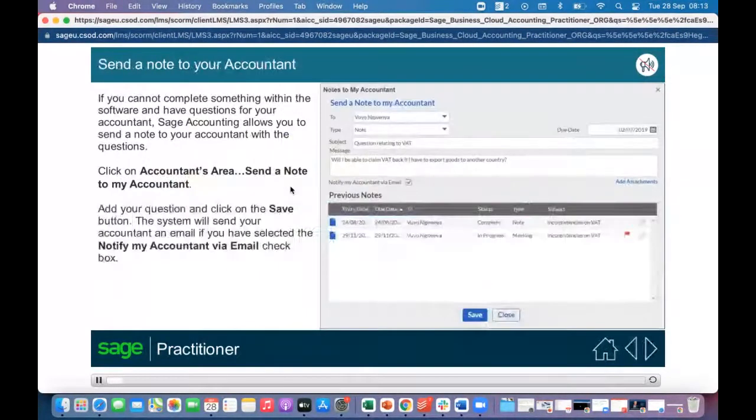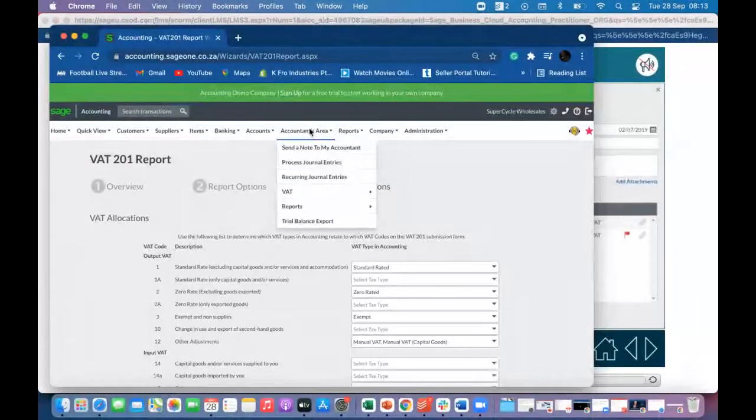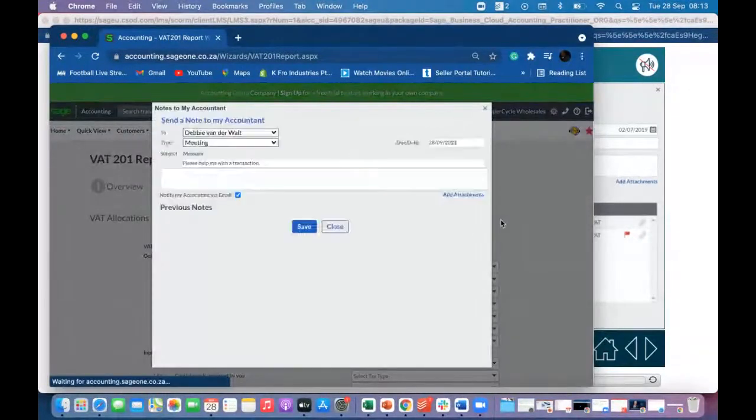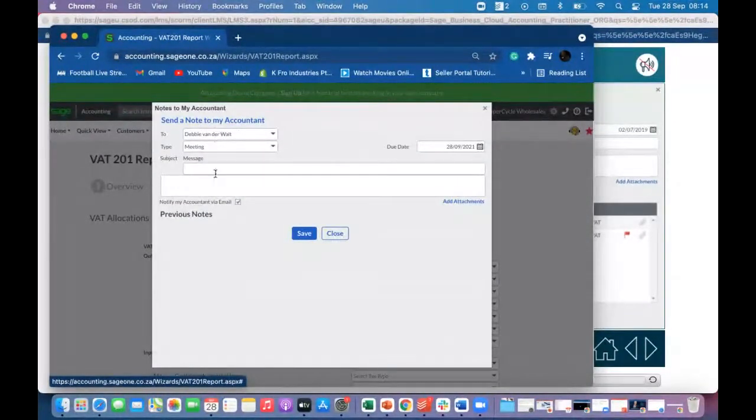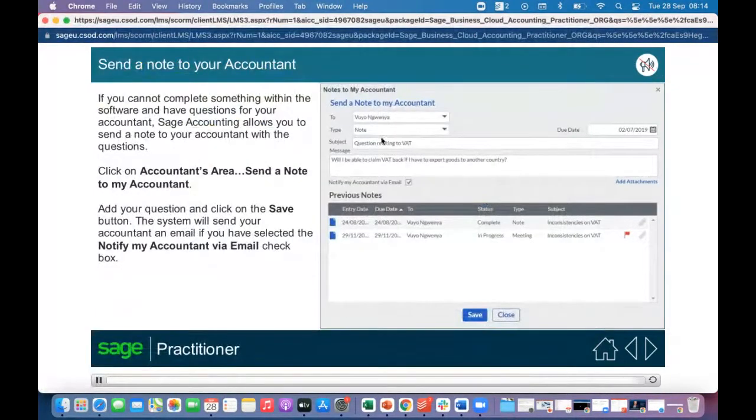Then sending a note. We've actually just seen this functionality, but let's go there. So here again, you're just hovering over accountant's area, then send a note to my accountant. Click on that. Then you have this pop-up, and this is the pop-up we can see right here. Exactly the same thing. So again, click on accountant's area, send a note to my accountant. Then add your question and click on the save button.